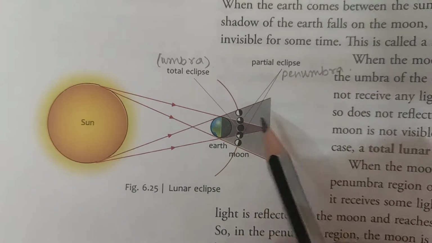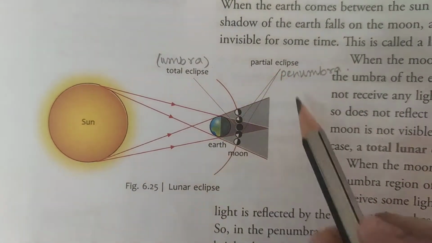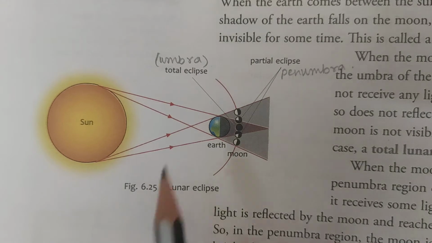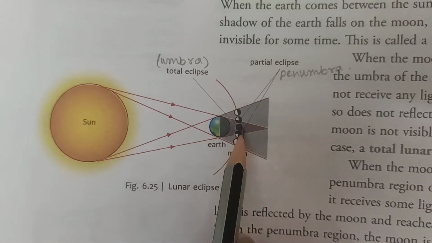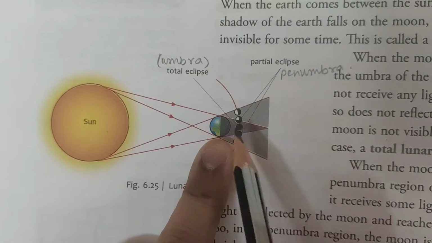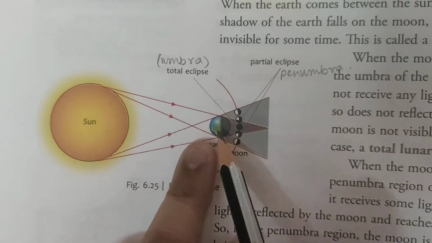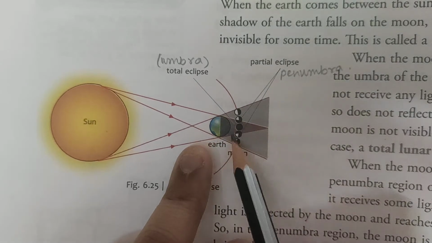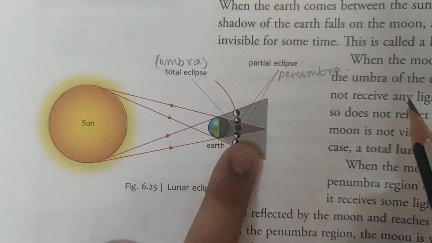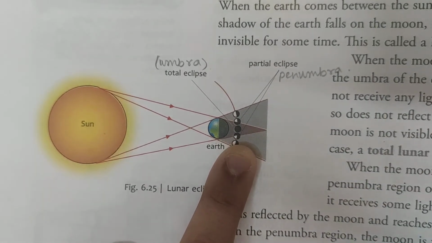Okay. Now, next, see this. During the revolution, Earth revolves around the sun and the moon is also moving around the earth. Now during this revolution, if at a certain point of time the earth comes in between the sun and the moon, then you have a source of light and an opaque object which is obstructing the path of the light rays. So the shadow of earth will fall on the moon. Isn't it? Because earth is in between sun and the moon. So this type of eclipse is known as lunar eclipse.